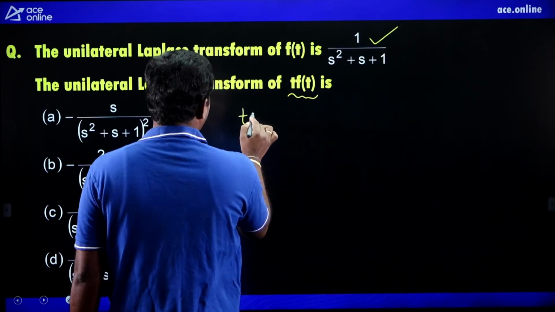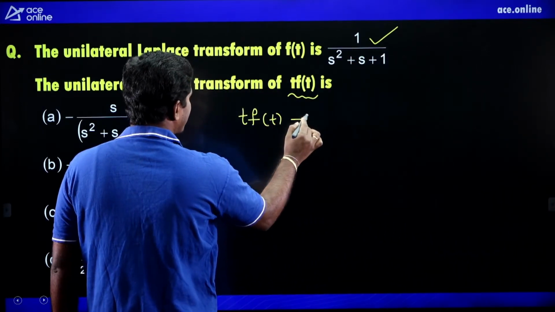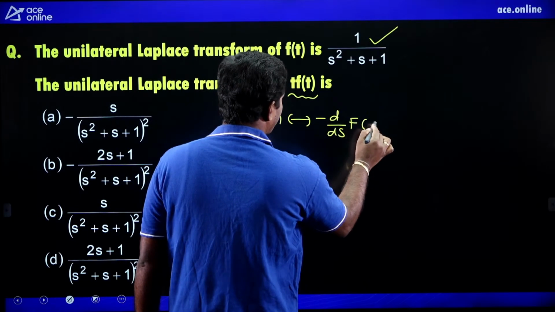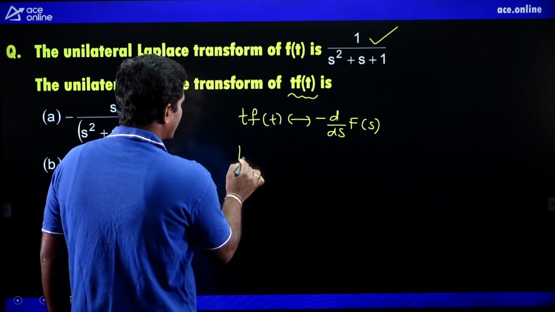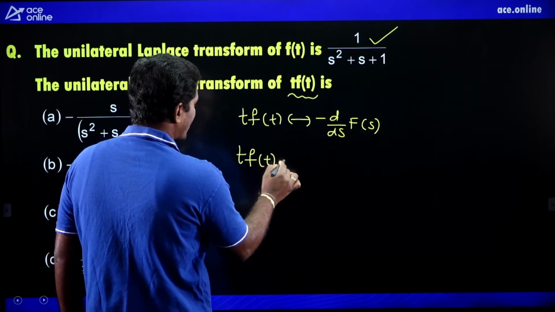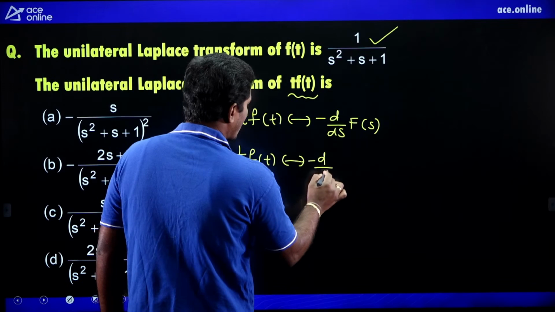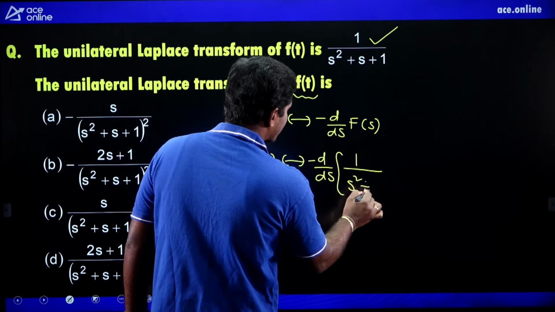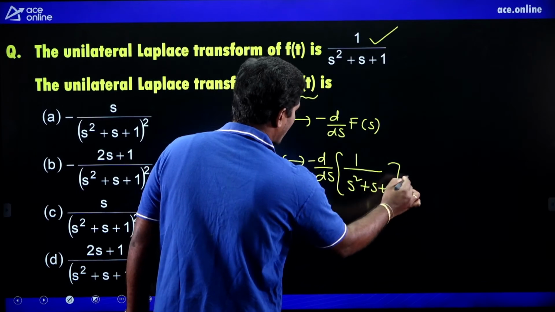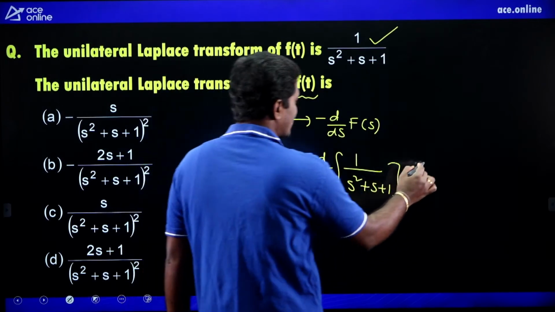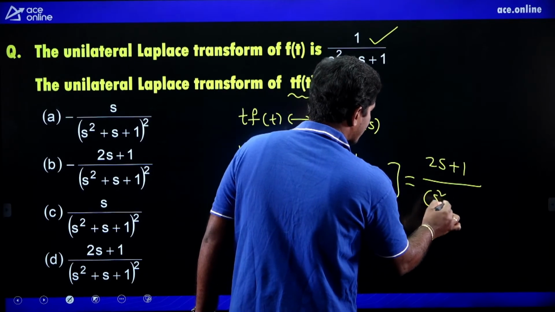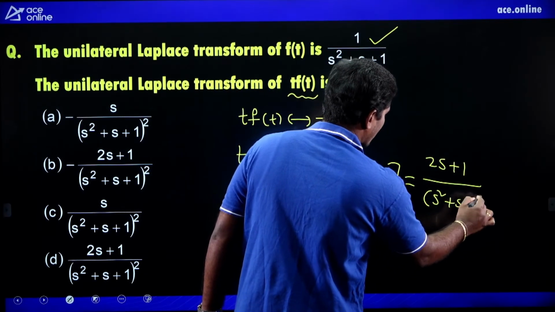T into f of t Laplace transform is how much? Minus d by ds of F of s. So t into f of t Laplace transform is minus d by ds of 1 divided by s square plus s plus 1. What is the differentiation of this? 2s plus 1 divided by s square plus s plus 1 whole square.